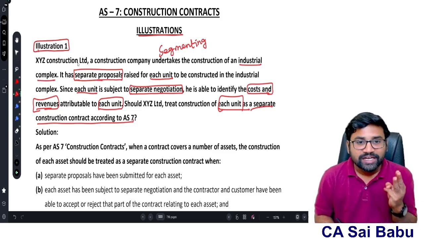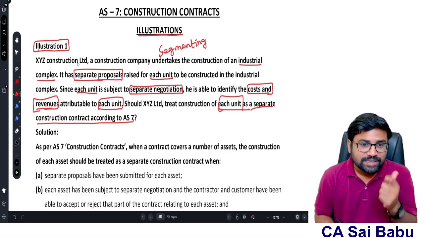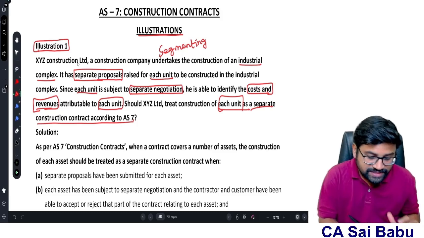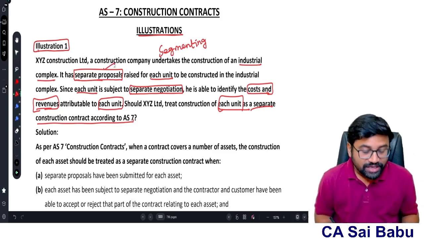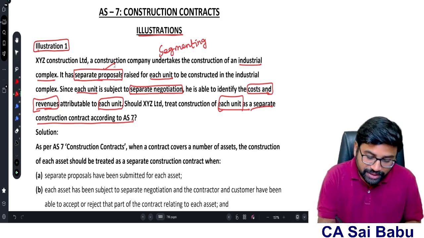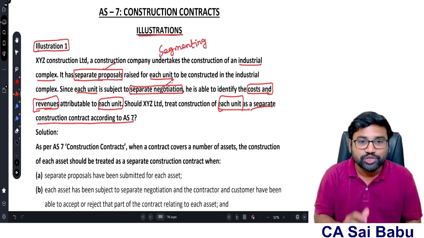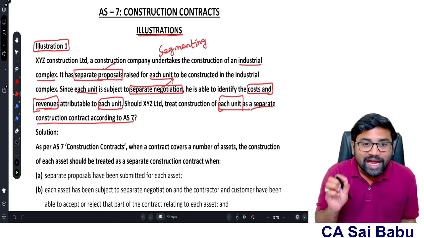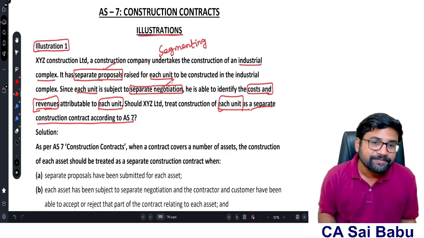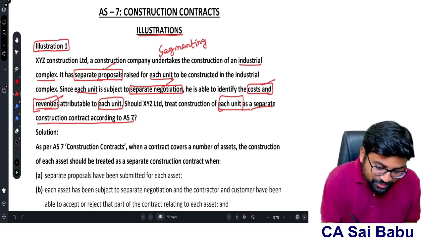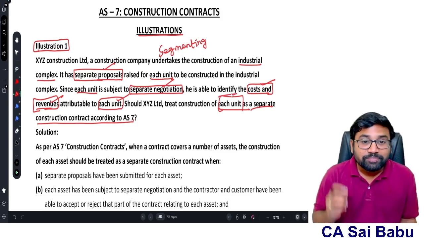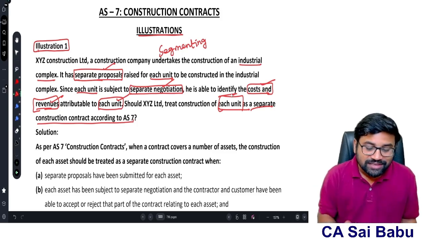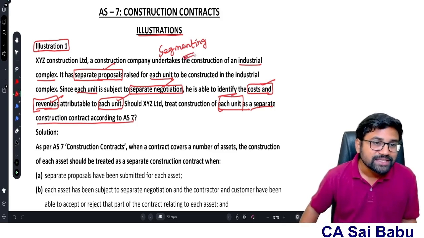Now see, three conditions for each asset to become a separate contract within a single contract. First, separate proposals must be submitted for each asset. Then separate negotiations must happen for each unit in the industrial complex, that is, each asset. And third, cost and revenue should be identified separately for each asset. You are able to identify cost and revenues attributable to each unit. That means all three conditions are satisfied, so we can treat each unit as a separate contract. This is called segmenting, and the company is correct.